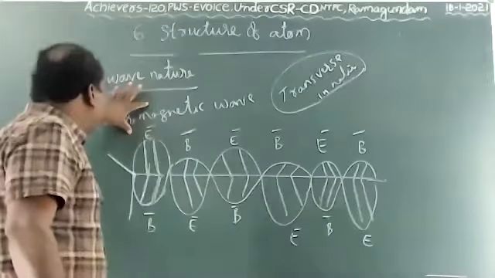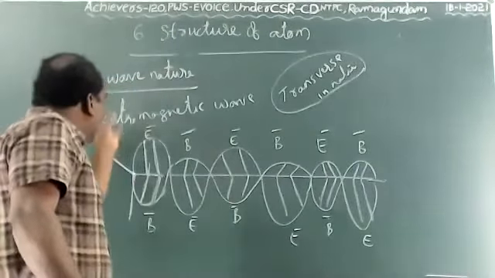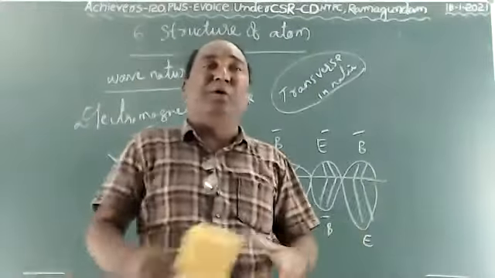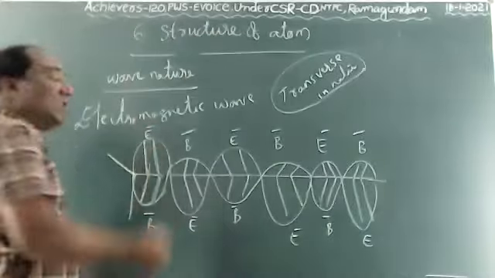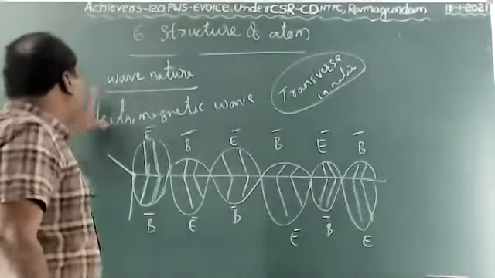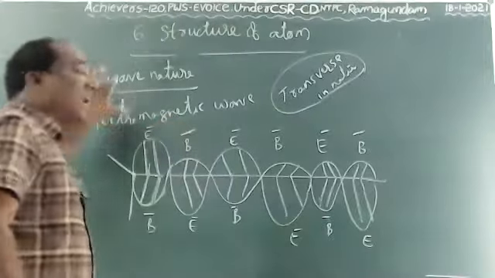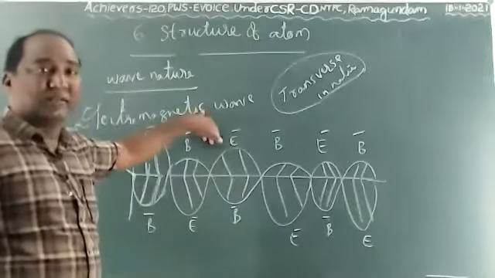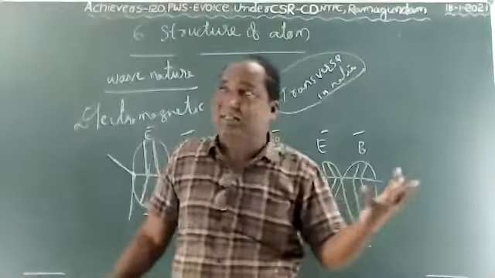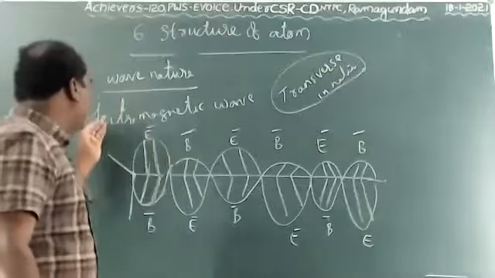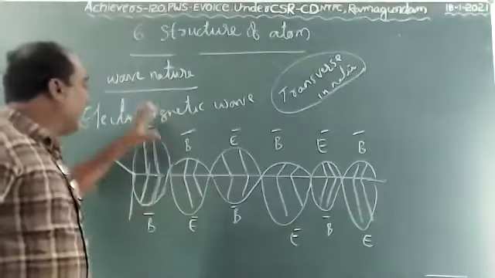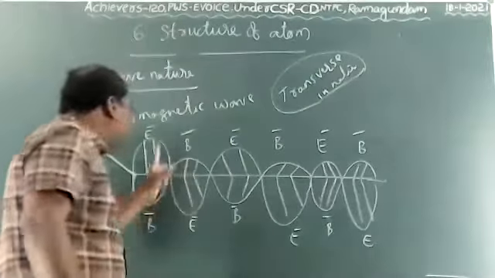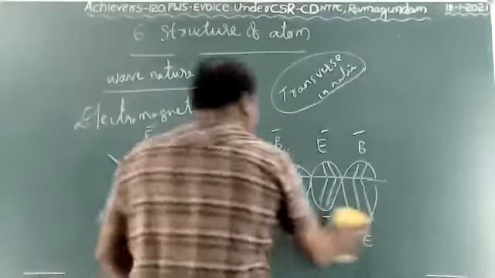When an electric charge vibrates, it creates a change in the electric field. Due to the changing of the electric field, the magnetic field also changes automatically. So this is the electromagnetic wave. Electromagnetic waves are perpendicular to each other. They consist of electric and magnetic natures, dual natures: electric property and magnetic property. So they travel perpendicular to each other. Electromagnetic waves are transverse in nature because they travel perpendicular to each other, the electric and magnetic waves.